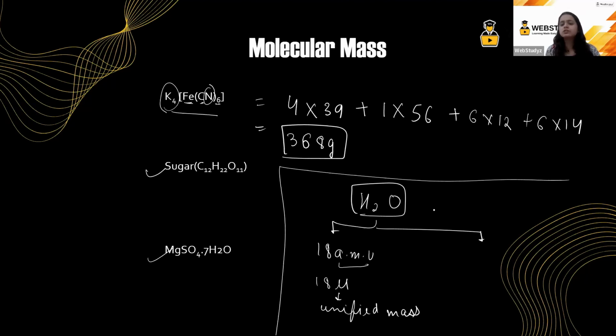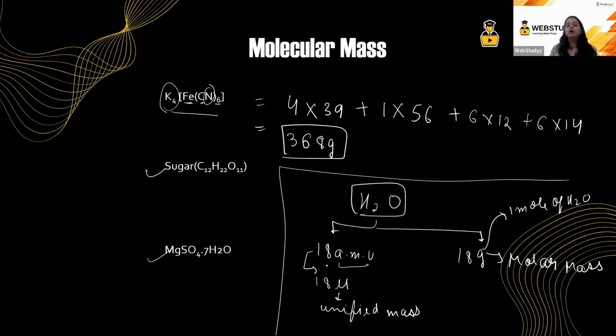And if the mass of a water molecule is given as 18 grams, then this is your molar mass, that is, the mass of 1 mole of water molecules. Yes, if I talk about the former, this is the mass of 1 water molecule.